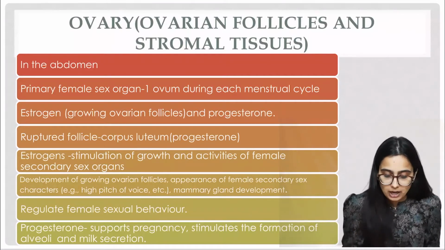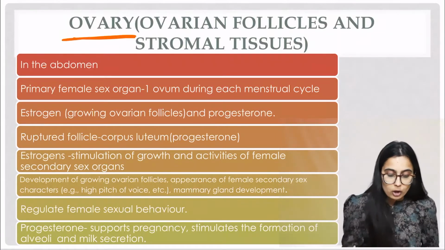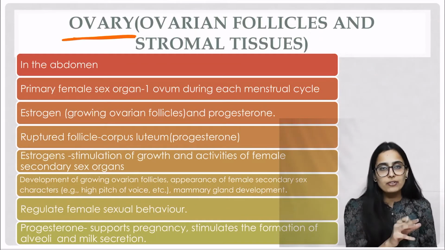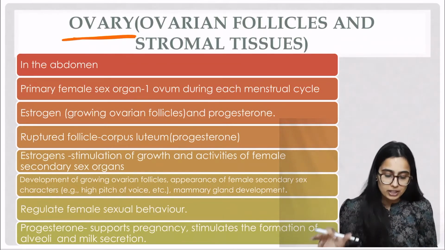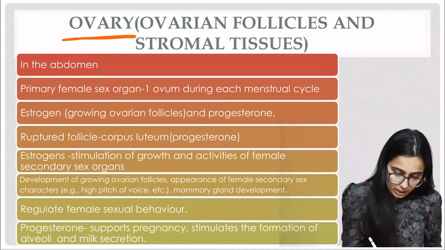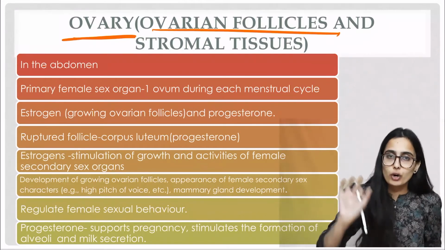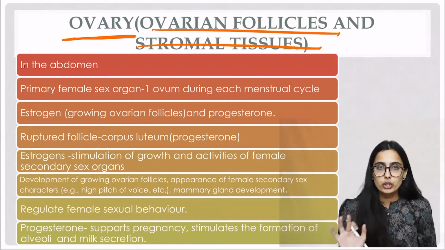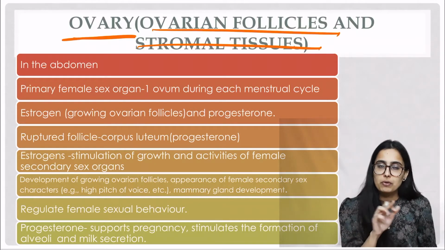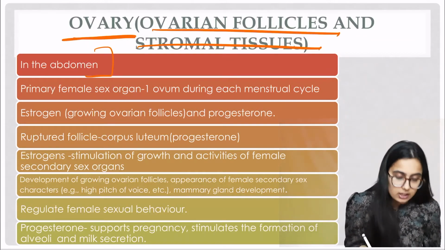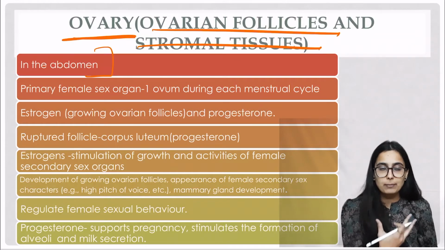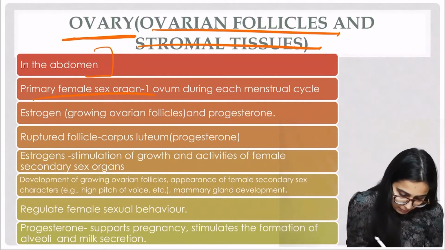Now we move on to the ovary. Just like we divided the testis into seminiferous tubules and stromal tissue, we are dividing the ovary into ovarian follicles and stromal tissue. So a lot of follicles will be present, ovarian follicles and stromal tissue. Now the location of the ovary: unlike testes, which were present in the scrotal sac, the ovary is present in the abdomen. Just like testes were the primary male sex organ, here the ovary is the primary female sex organ.